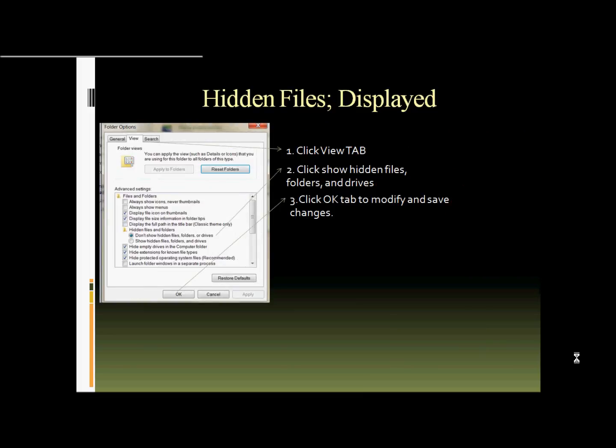I have included a print screen here demonstrating that. You'll click on the View tab, and after you do that, you'll click Show Hidden Files, Folders, and Drives. You have an option: don't show hidden files, or show hidden files. Once you make your decision, you click OK to modify and save changes.